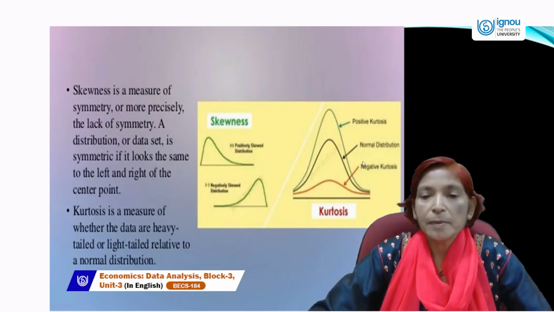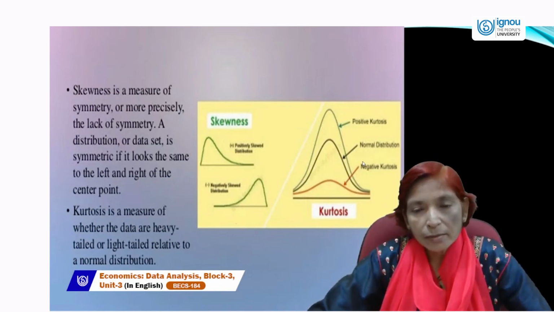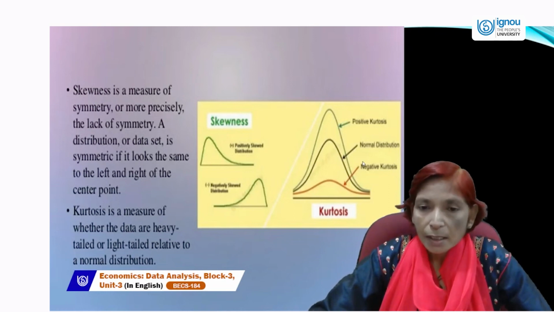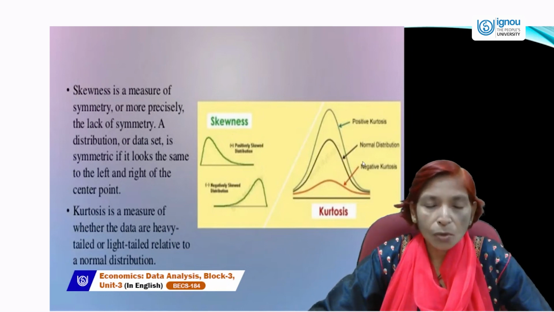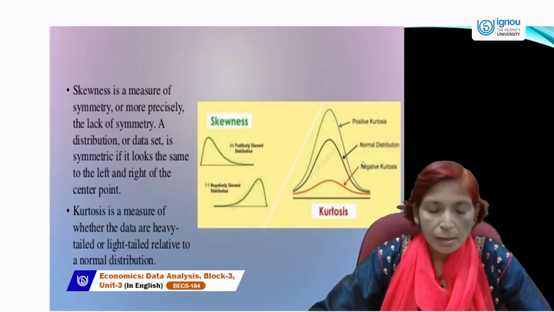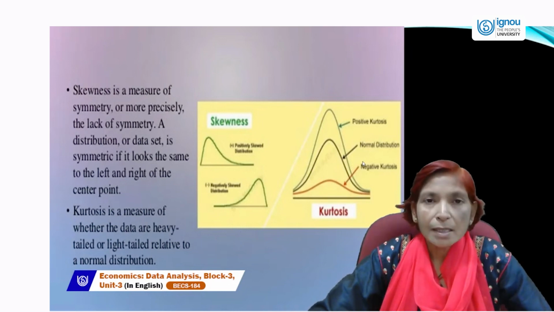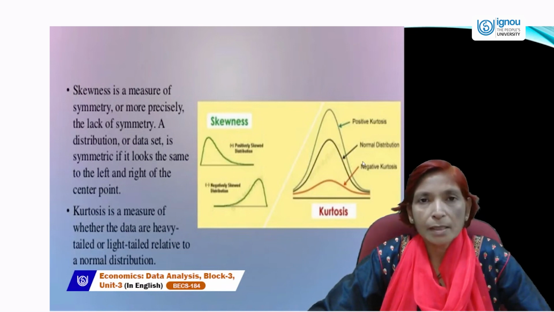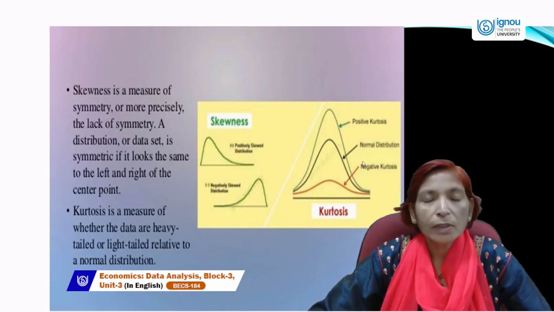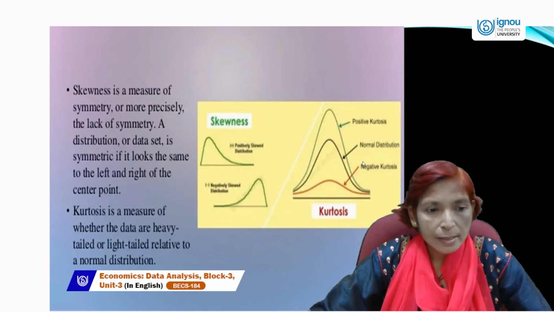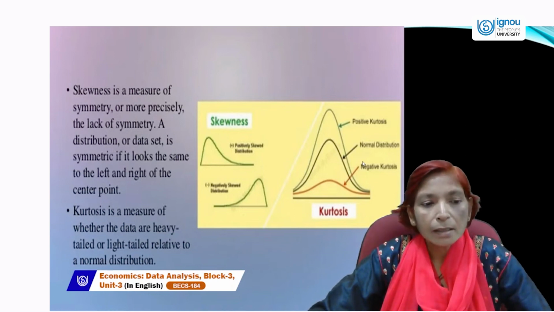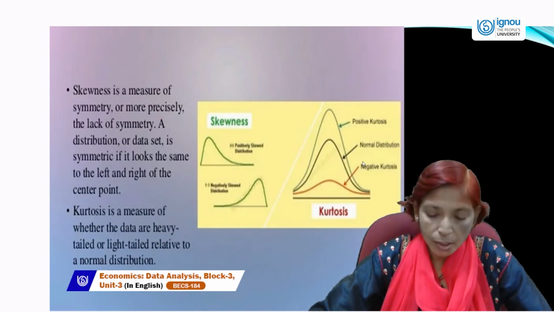And it has three types: mesokurtic, platykurtic, and leptokurtic. So these are two things, skewness and kurtosis. They also exist while estimating or defining descriptive statistics. These are the tools: skewness calculates how much lack of symmetry exists in the collected data, and kurtosis tells us whether the data are heavy-tailed or light-tailed relative to a normal distribution.